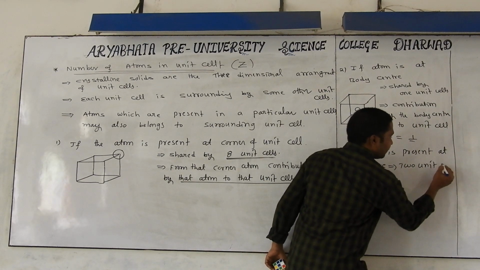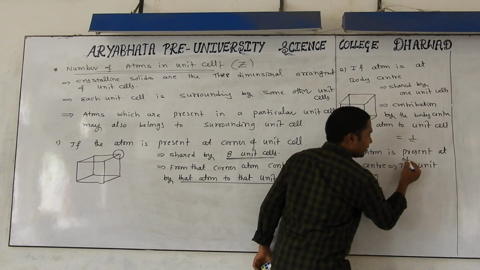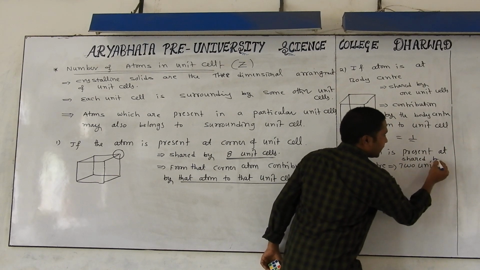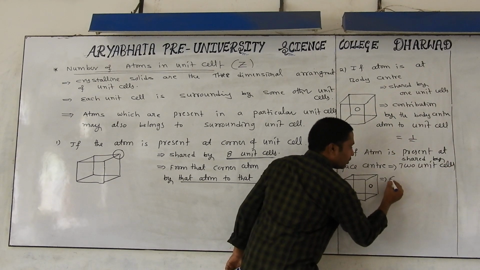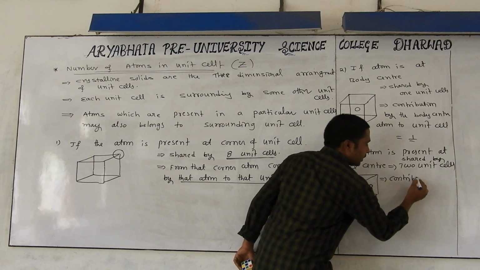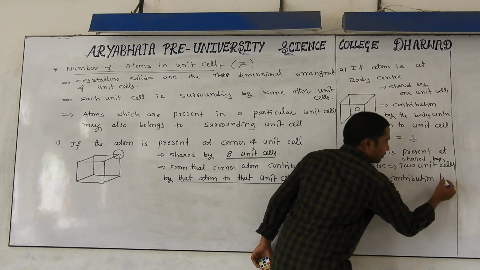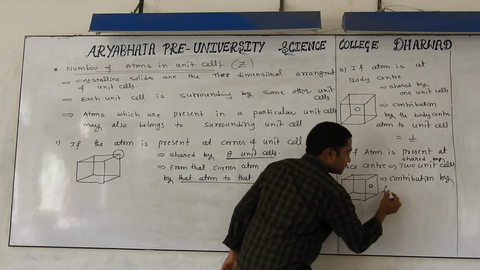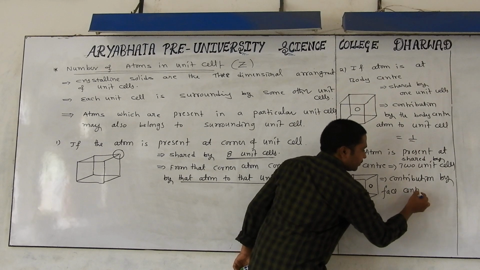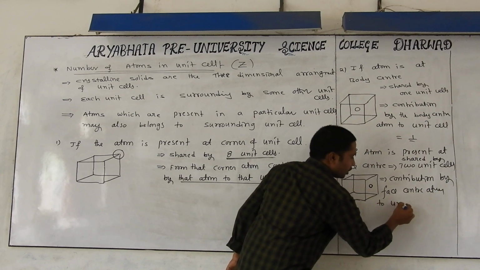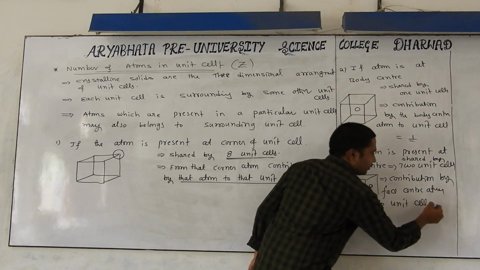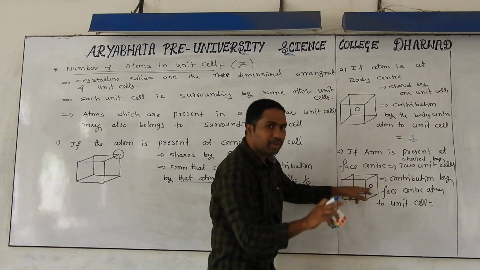The face center point is shared by 2 unit cells. Automatically we have to write down the contribution by the face center atom to the unit cell. How much will come? Yes, very good. Each atom is shared by 2 unit cells.